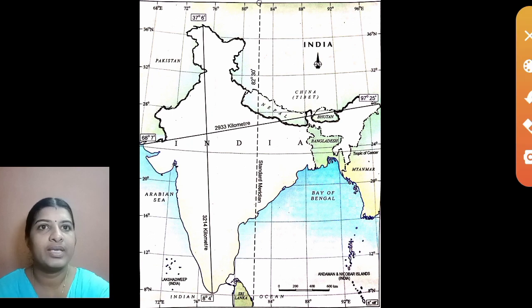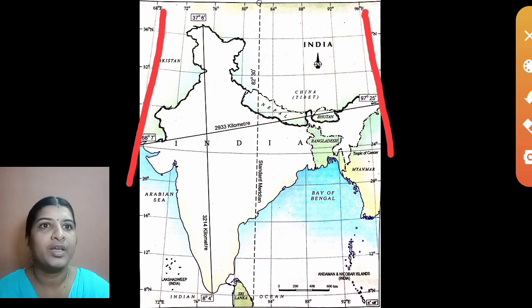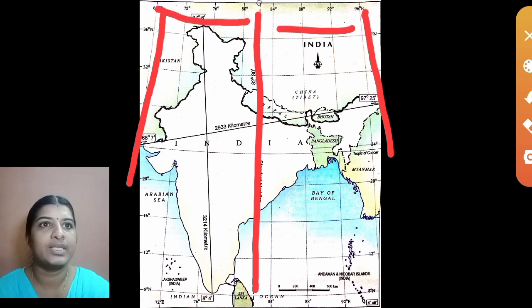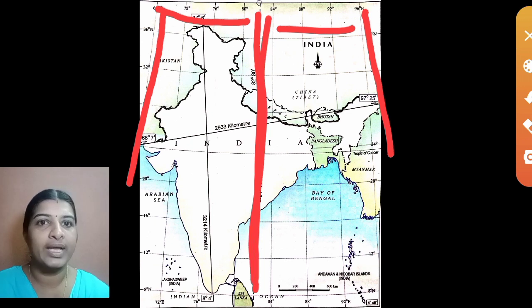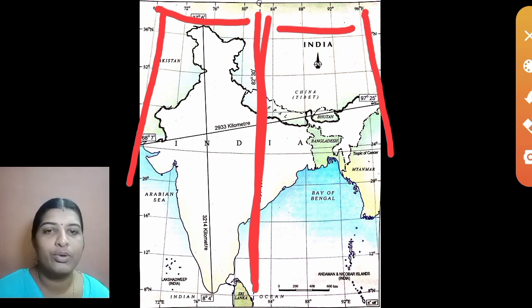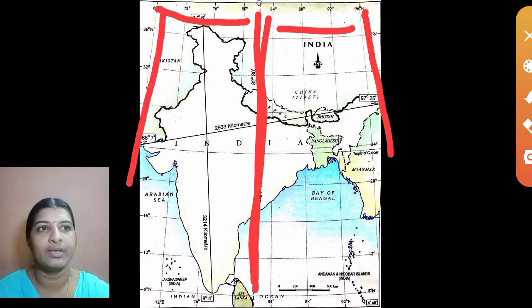Look here: 68 degrees here and 97 degrees here. In between, this is the middle one. You can calculate from here and here and see the difference. On either side of the line, the number of longitudes is the same. That is why this middle longitude, the 82 and a half degree east longitude, is considered the standard meridian of our country. Okay, fine.